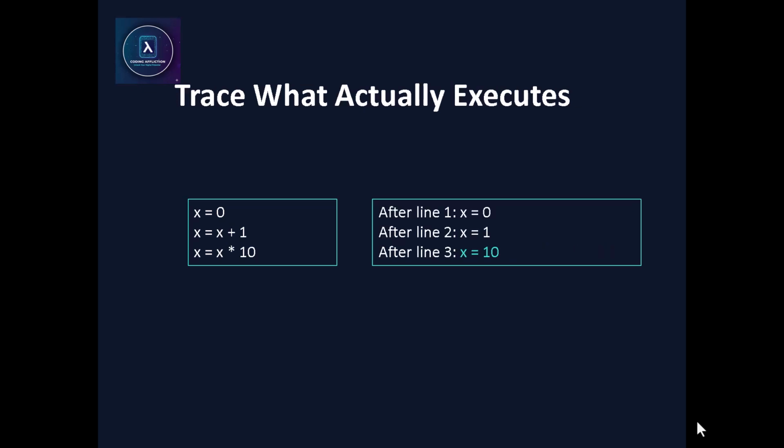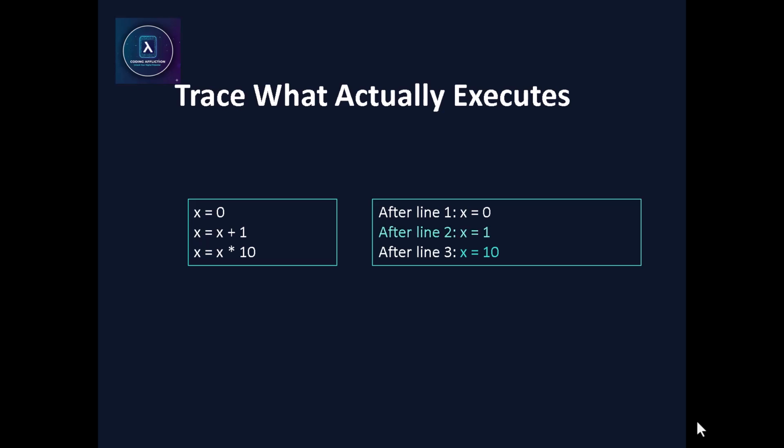Now let's trace this the slow, boring way. The only way execution actually works. The first line runs. X is assigned 0. Stop. At this moment, nothing else has happened. That state is committed. The CPU does not anticipate the next line.